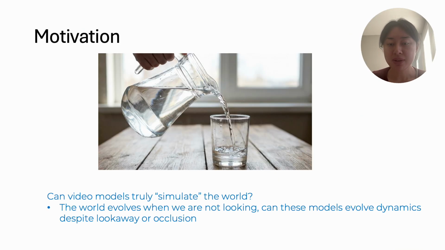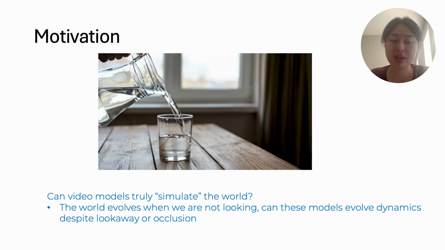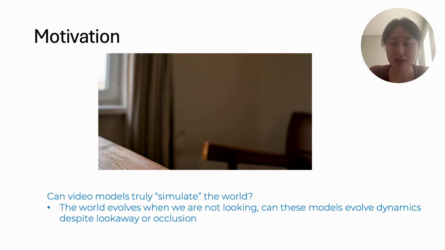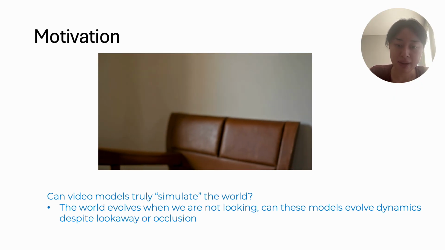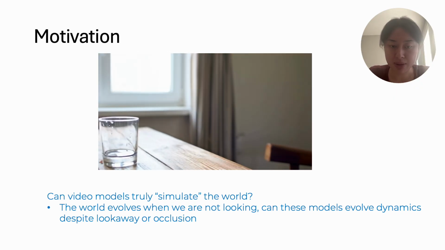Today's video world models are becoming increasingly powerful, and people call them world models because they kind of simulate the world. However, we know that the world is able to evolve dynamics regardless of whether we are looking. However, these models might have issues. If you look at this example, the water is pouring into the cup, but when the camera turns away and then slowly back, the water in the cup disappears.